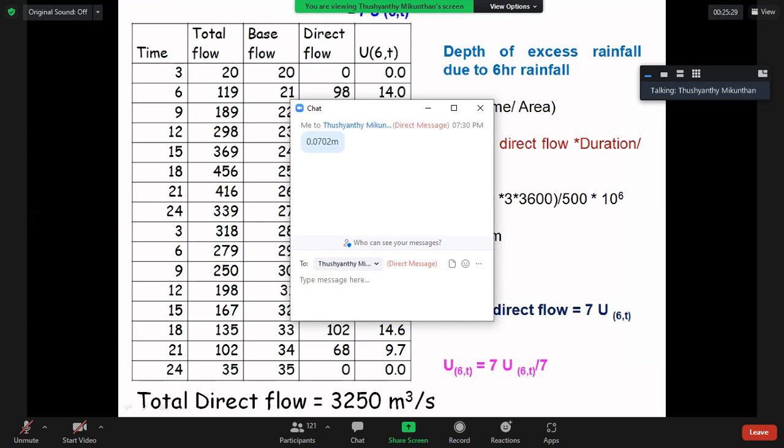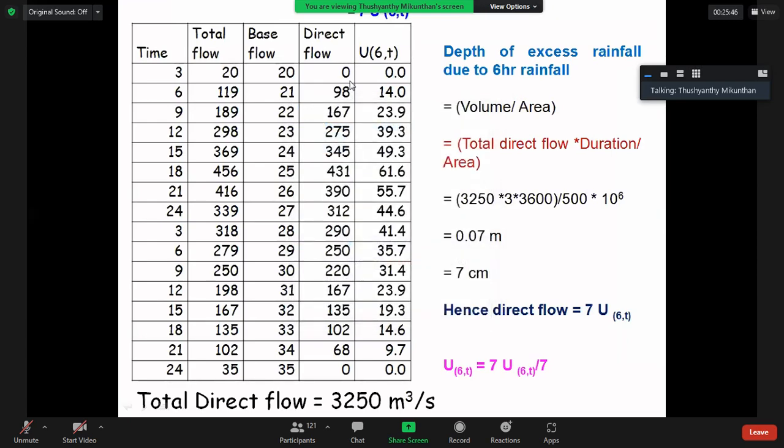Since the unit hydrograph is in centimeter, one question is coming. Okay, correct. Direct flow divided by that gives 0.0702 meter.